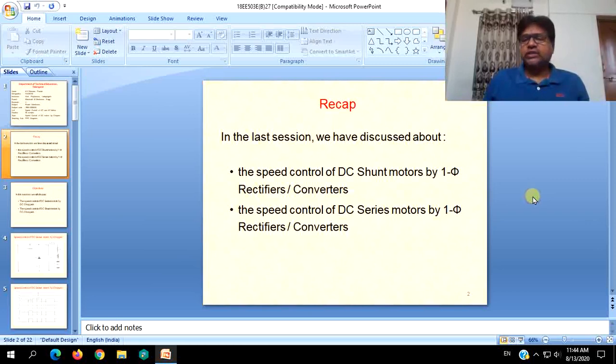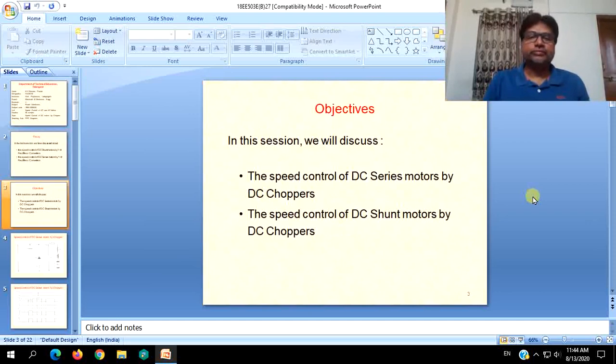To extend our discussion, we will apply the same for the speed control of DC motors by choppers. Choppers, as we know, are DC to DC converters. That means that in this session we are going to discuss the aspects of speed control of DC motors where the source is also DC. So in this session we will be discussing the speed control of DC series motors by DC choppers and also DC shunt motors.